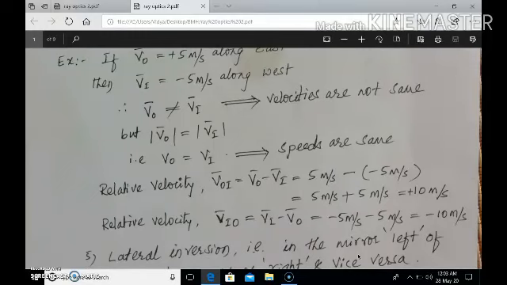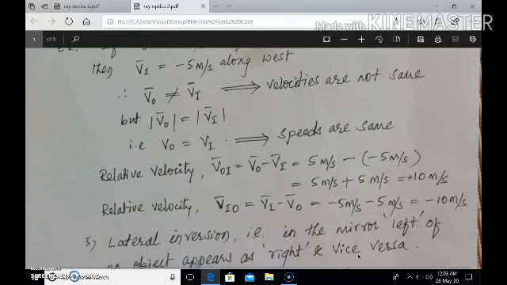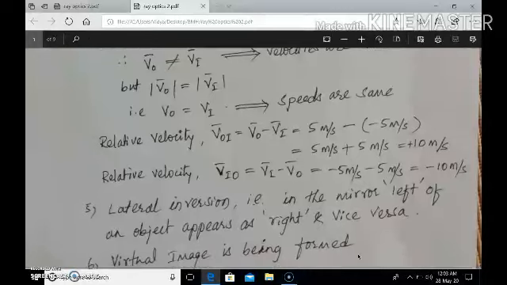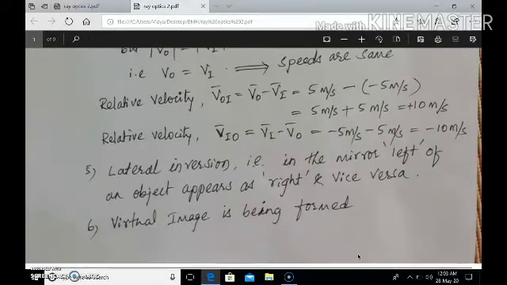The speeds of the object and the image are the same. The relative velocity of the object with respect to the image, V_OI, is V_O minus V_I, which is 5 minus (minus 5), that is 10 meters per second along east. The relative velocity of the image with respect to the object is V_I minus V_O, which comes out to be 10 meters per second.